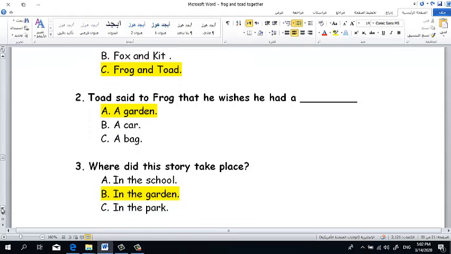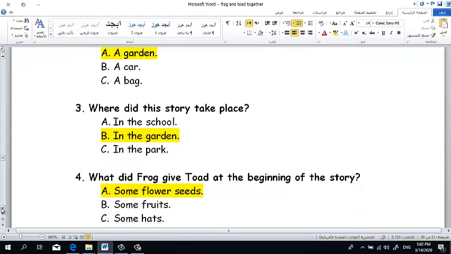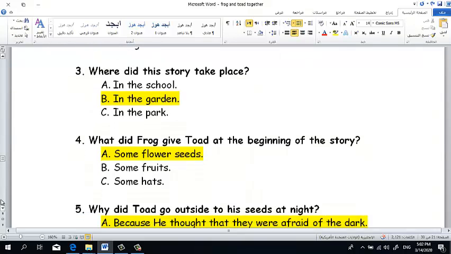Okay, number 3, where did the story take place? The story happened in which place? In the school, in the garden, or in the park? In the garden. Letter B. Number 4, what did Frog give Toad at the beginning of the story? Some flower seeds, some fruits, or some hats? The correct answer is sunflower seeds.